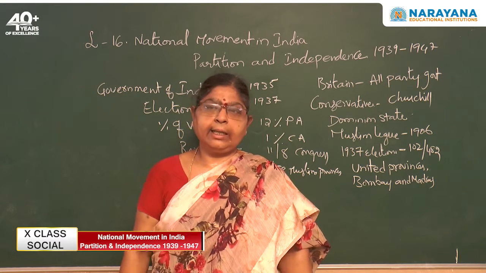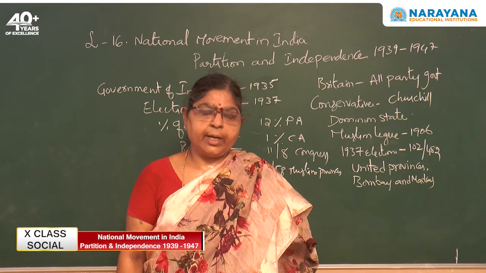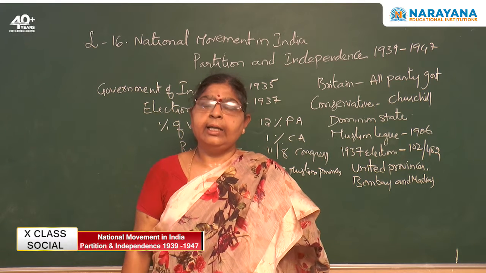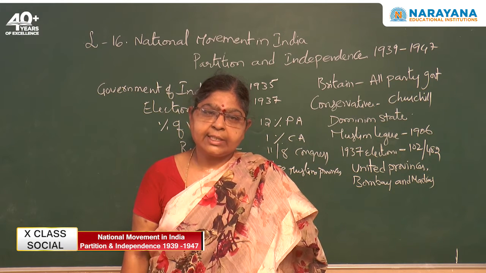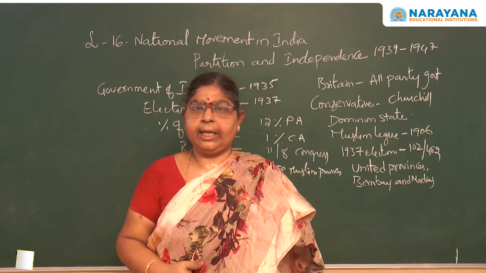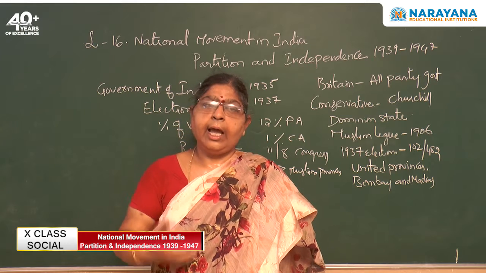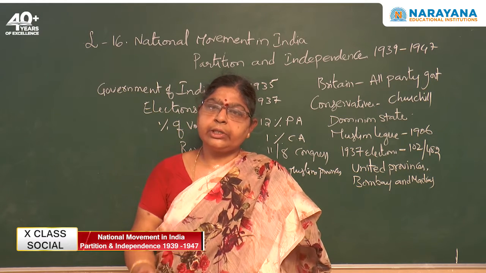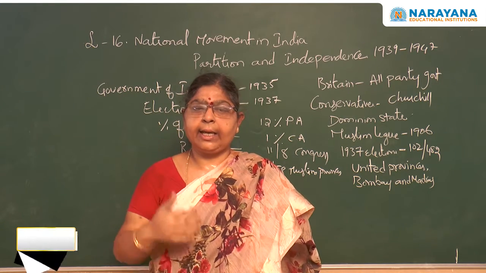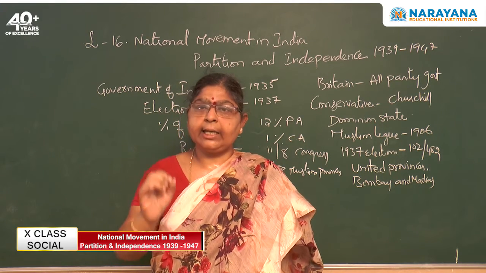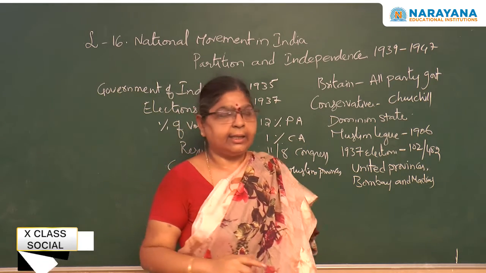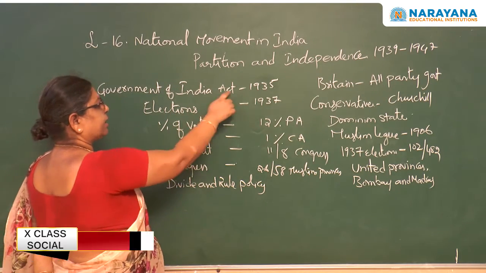1935, during 1935, due to the civil disobedience movement and due to all the several agitations that raised in India, the Britishers, they have to decide that at least up to certain extent they should give self-rule to Indians. So they wanted to give self-rule, and for that to give self-rule means what they should give that right, the right of electing a government. Hence they have passed one act, that is Government of India Act 1935 was passed. In the year 1935, that is Government of India Act 1935.